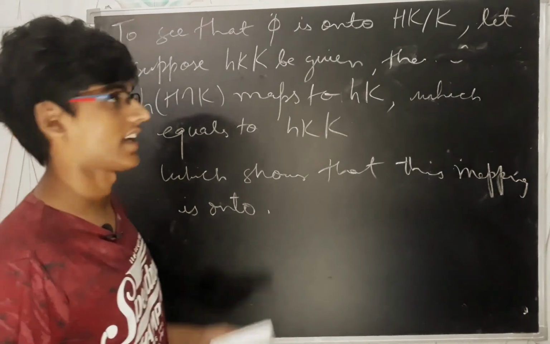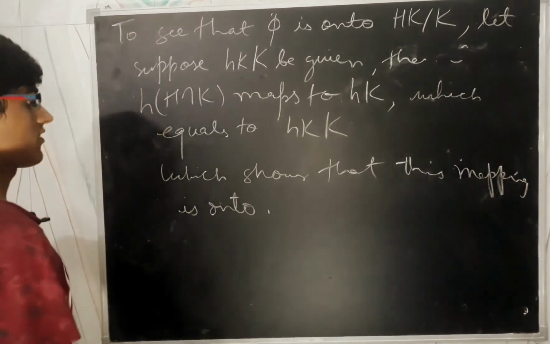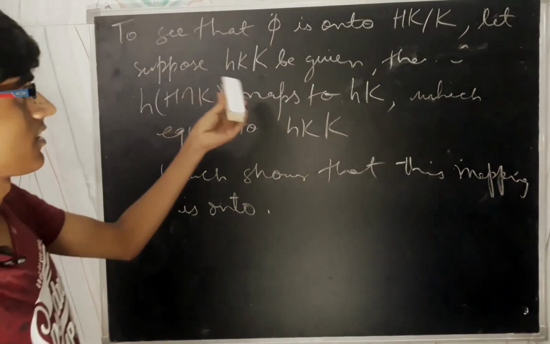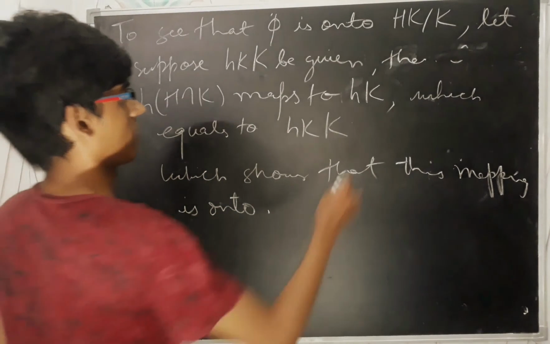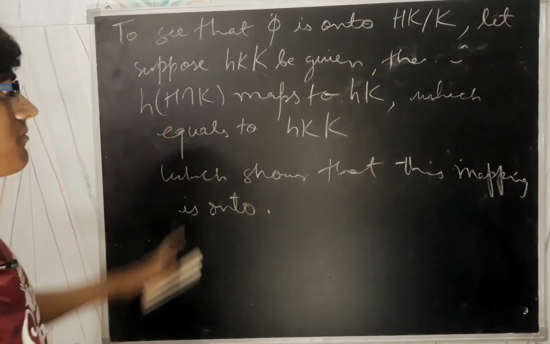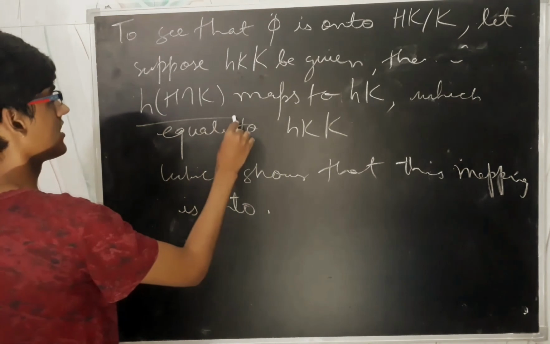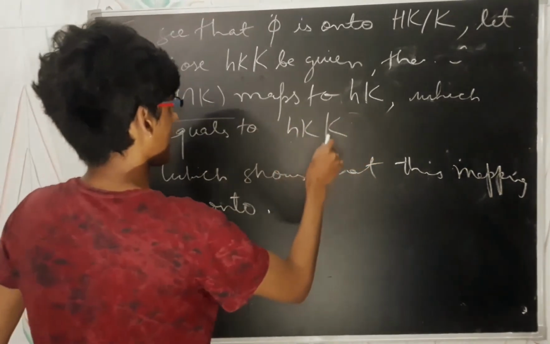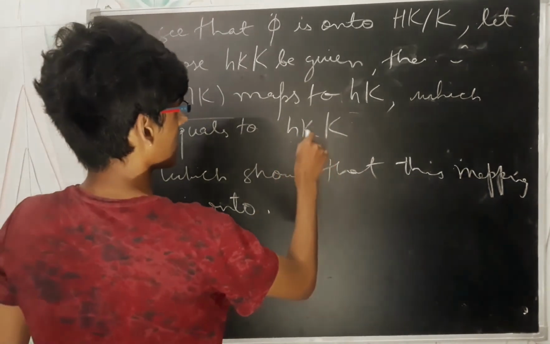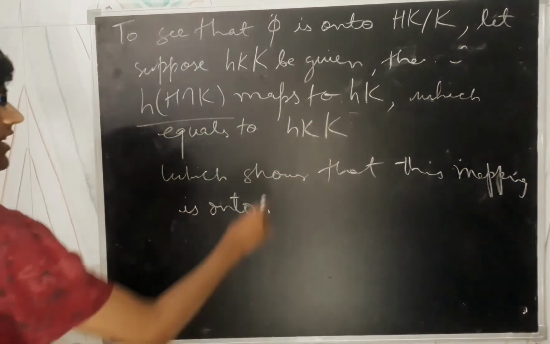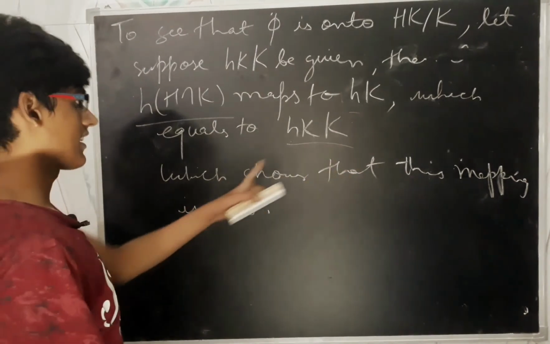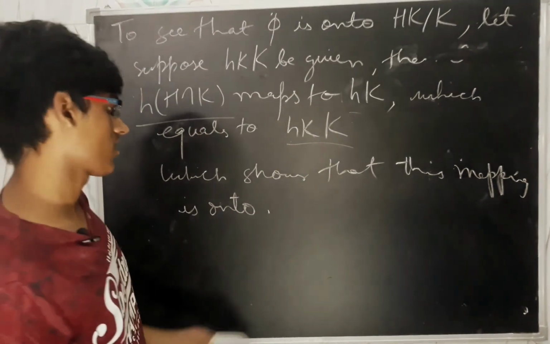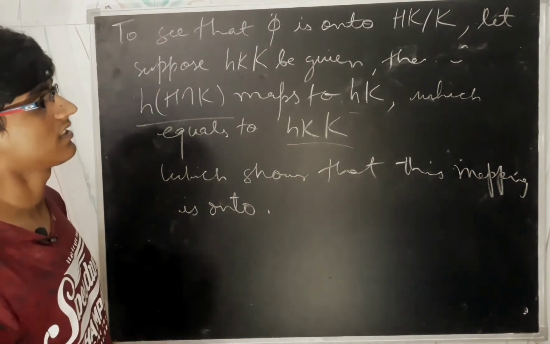So we have concluded a canonical isomorphism from H by H intersection K to HK by K. In onto, we have taken one element, and we know that an element of this type maps to this, which we can write as hkK equals hK, because k belongs to K only, and K is a subgroup also, which shows that this mapping is onto. So we are done, and we have shown that this is a canonical isomorphism.